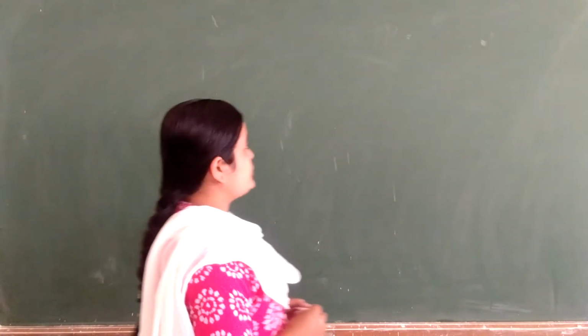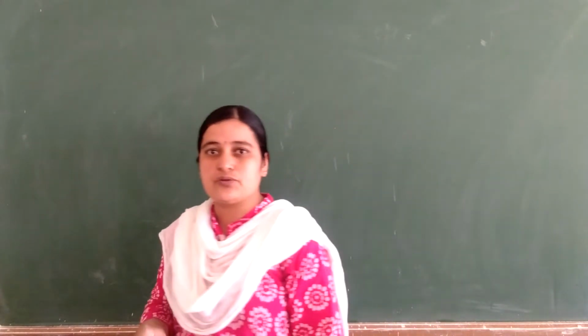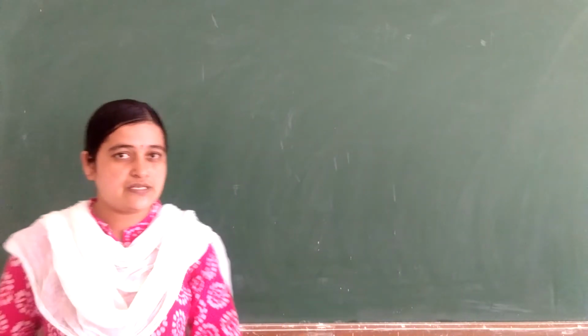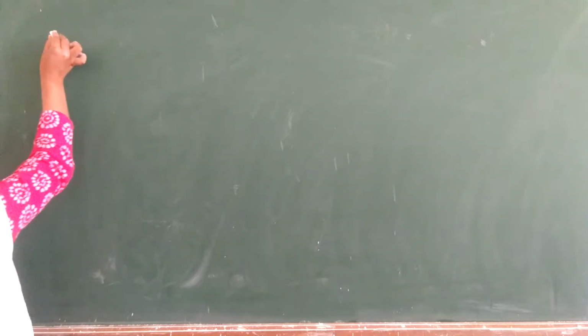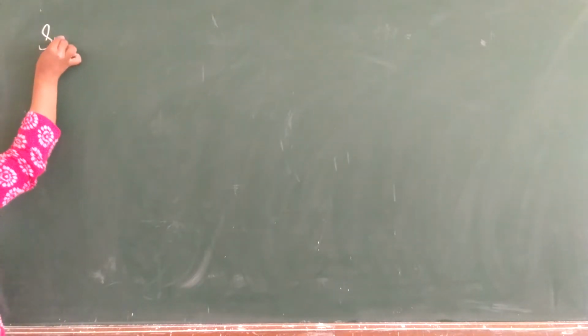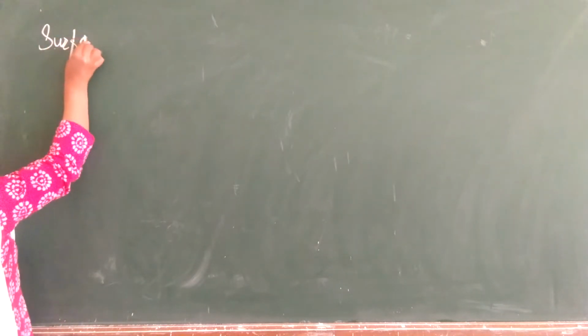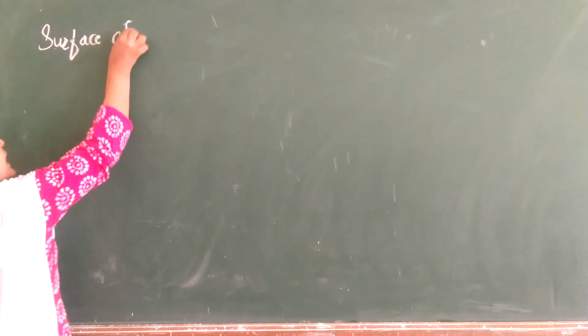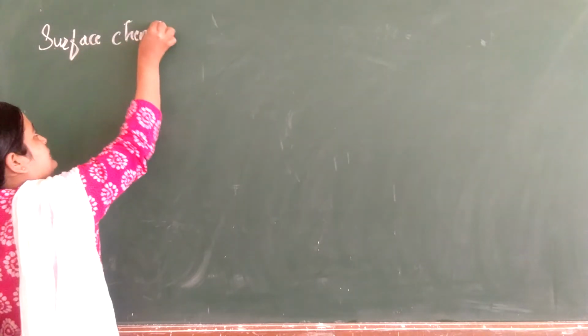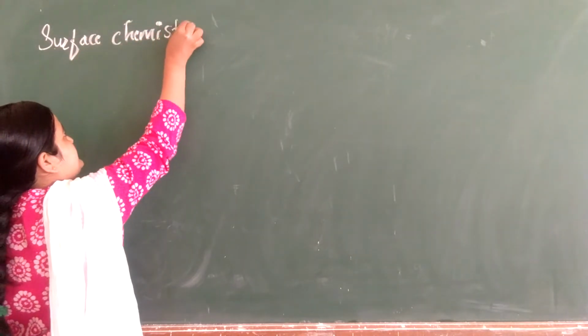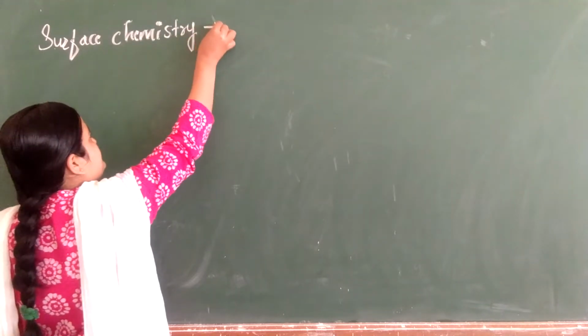Okay, and in this topic we are going to see which phenomena are related to surface chemistry itself, isn't it? So in surface chemistry, we have already seen some terms regarding surface chemistry. So which are those terms?